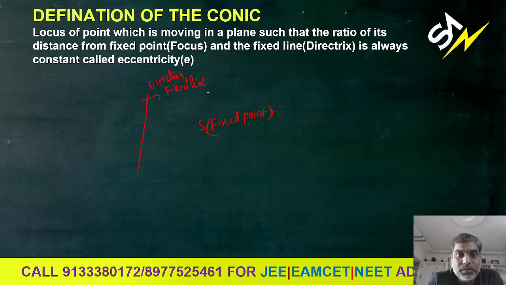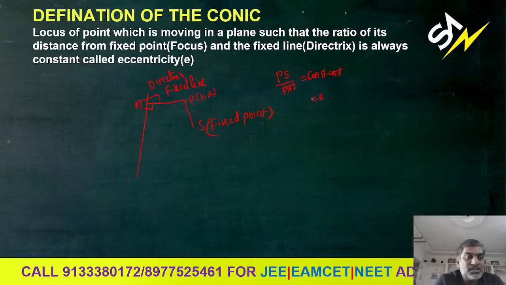Let us take the moving point P here, that is some (h, k). What they are saying here: locus of a point which is moving in a plane such that the ratio of its distance from the fixed point, meaning this distance, and the fixed line, this is the fixed line, so this perpendicular distance, is always constant. Let us take M here. So they are saying PS over PM is constant. They named this constant E.